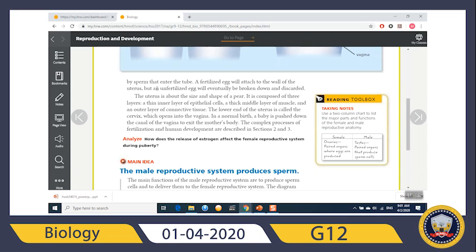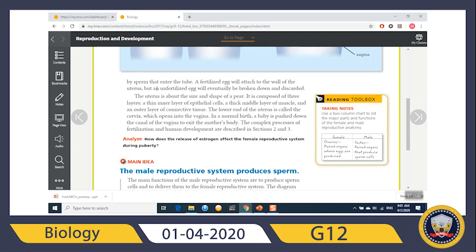The uterus is about the size and shape of a pear. It's composed of 3 layers: a thin inner layer of epithelial cells, a thick middle layer of muscle, and an outer layer of connective tissue.